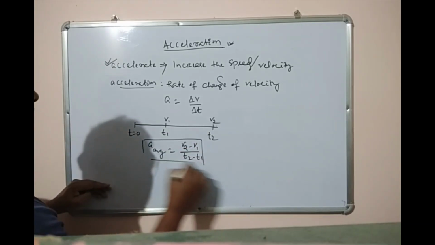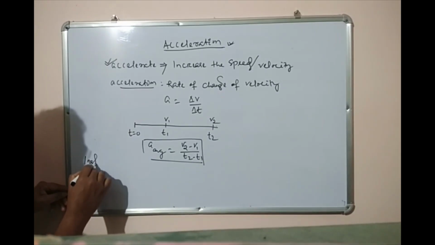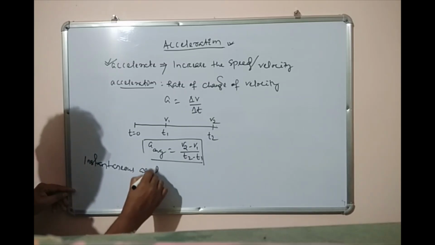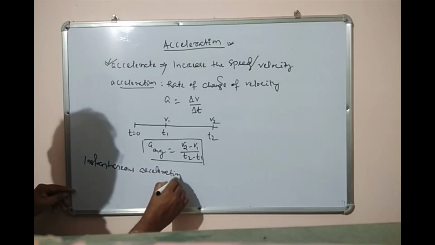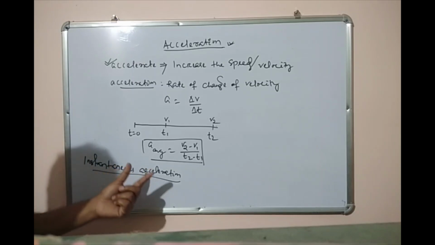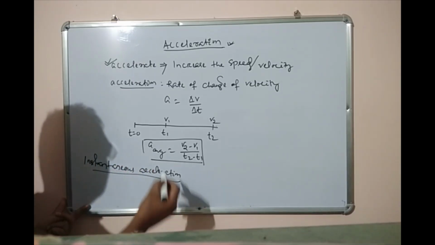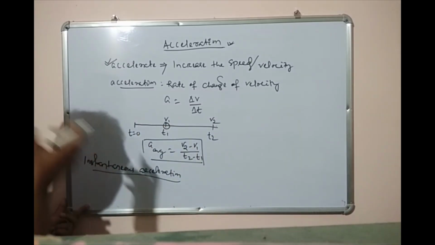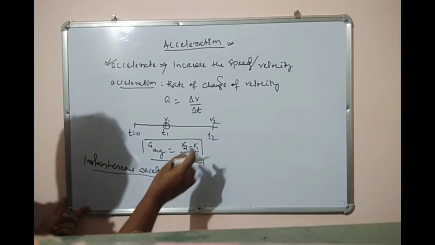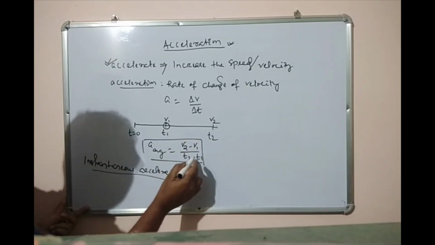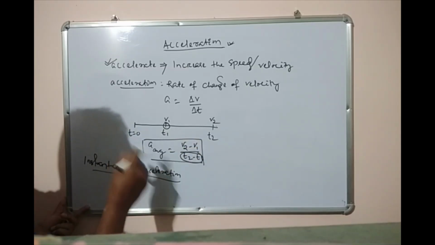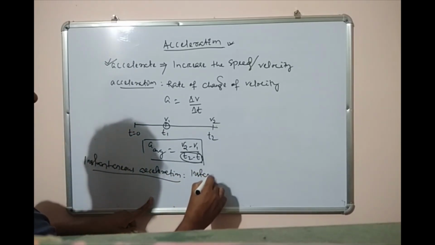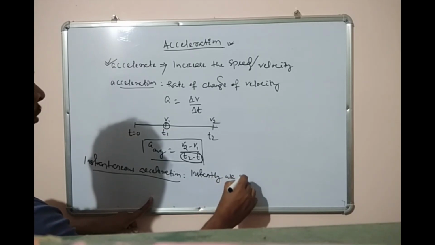Another quantity is called instantaneous acceleration. Instantaneous acceleration means we are interested to find the acceleration at some instant. Suppose at this point we are interested to find the acceleration. Then we have to make this interval, T2 minus T1, very small. Instantly we want to measure.